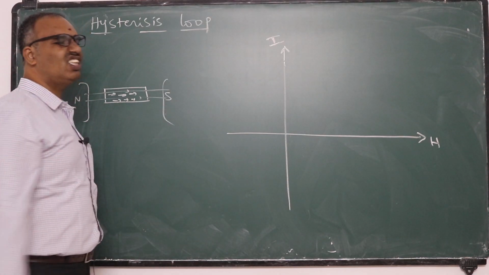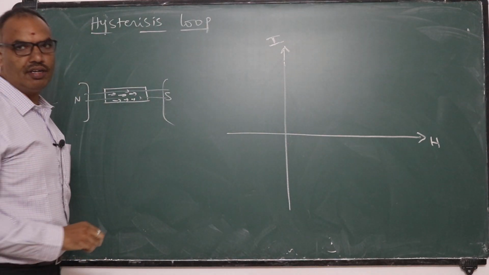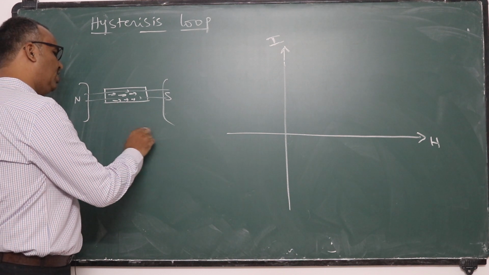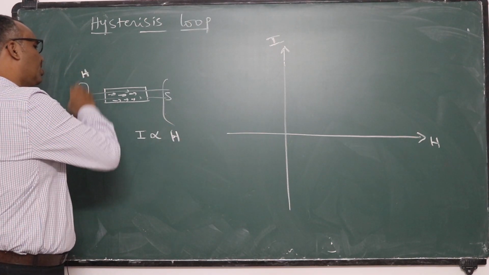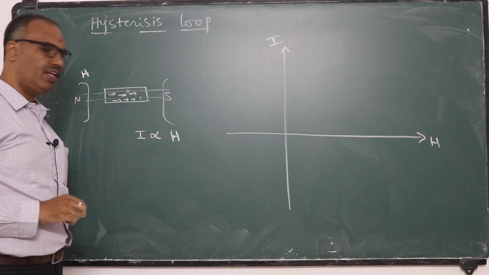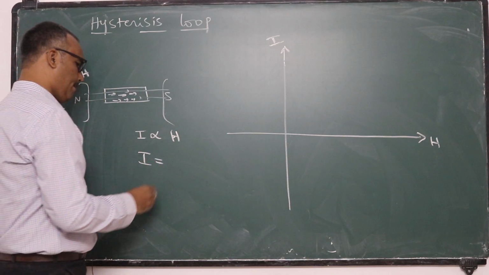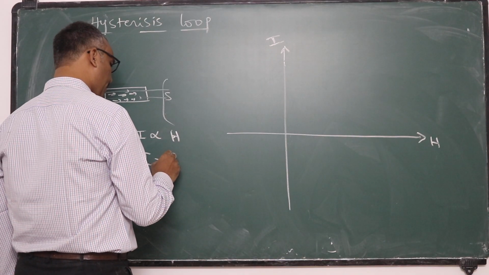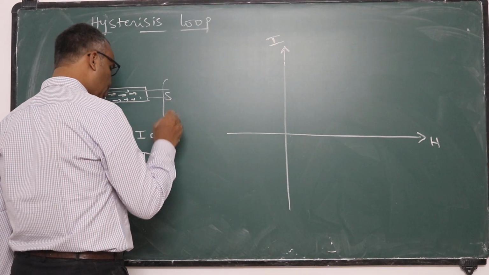When you increase the strength of the magnetizing field, intensity of magnetization is developed here. You know that intensity of magnetization, I, is proportional to H. The more the magnetizing field strength is applied here, the more the intensity of magnetization developed over there. The proportionality constant between I and H is... I value gets increased by increasing H value.